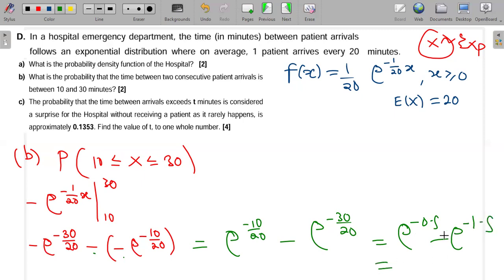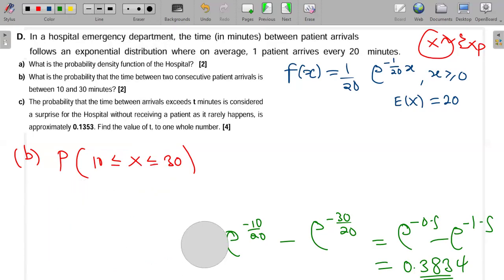So we can easily punch this on the calculator. I find that my probability is approximately 0.3834. So try it out on your calculator, see that you get this. This is the first way in which we can get the probability that x is between 10 and 30.